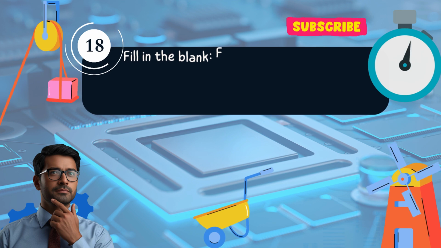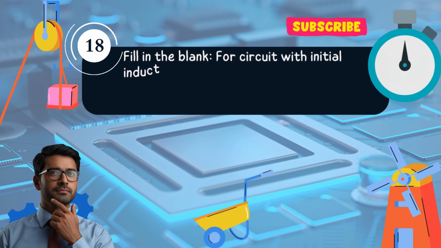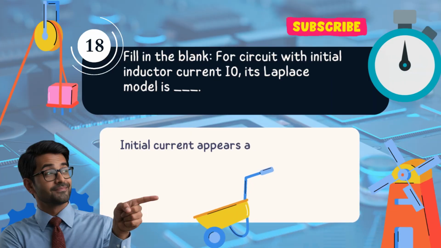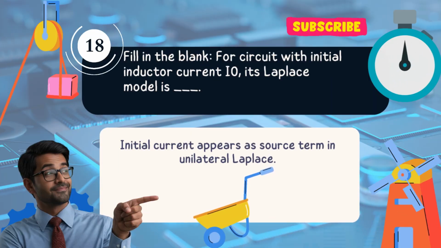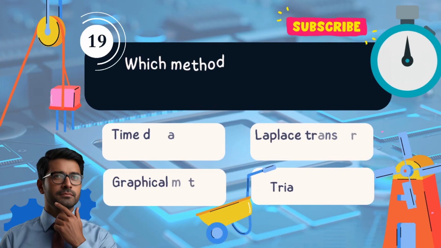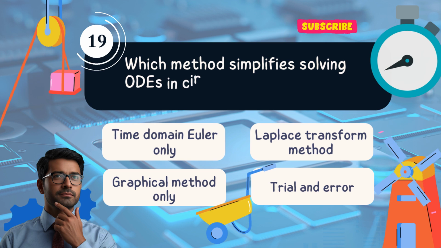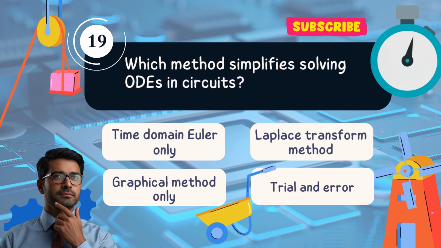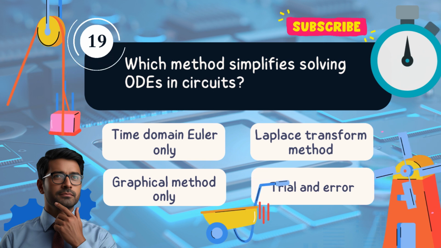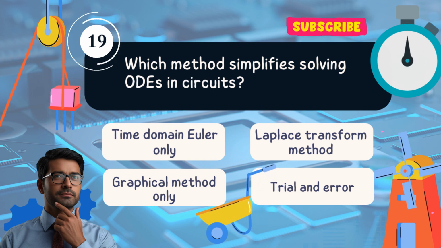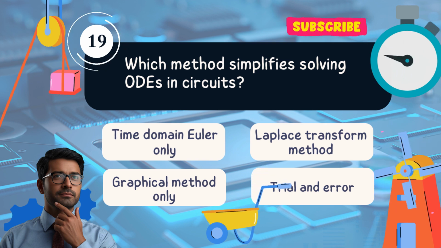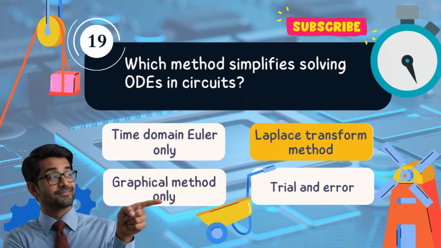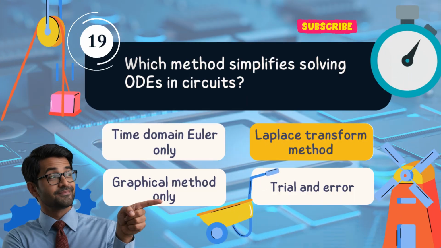Question 18. Fill in the blank. For a circuit with initial inductor current I0, its Laplace model includes dash. Answer: a source term due to initial current. Question 19. Which method simplifies solving ordinary differential equations in circuits? a. Time domain Euler method only. b. Laplace transform method. c. Graphical method only. d. Trial and error. Answer: b. Laplace transform method.